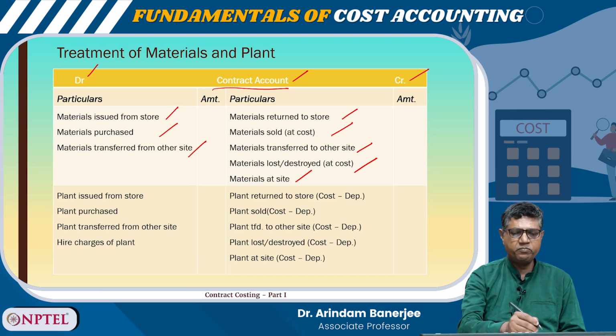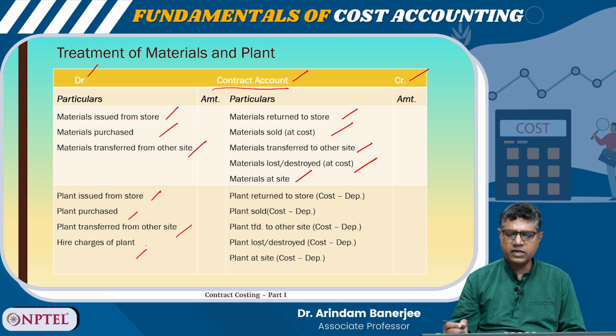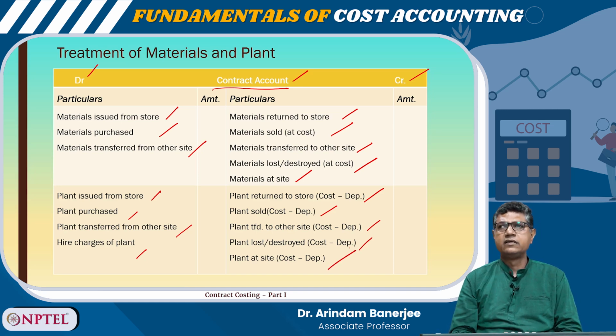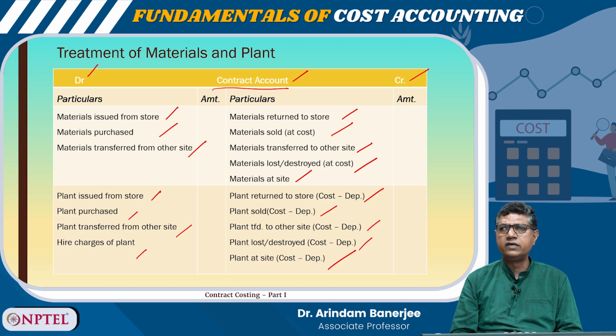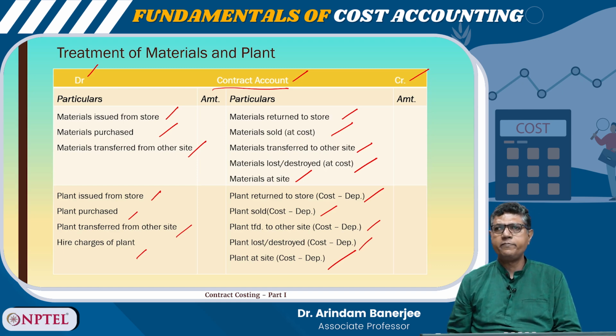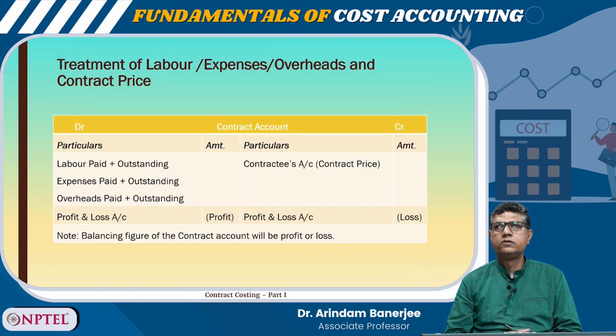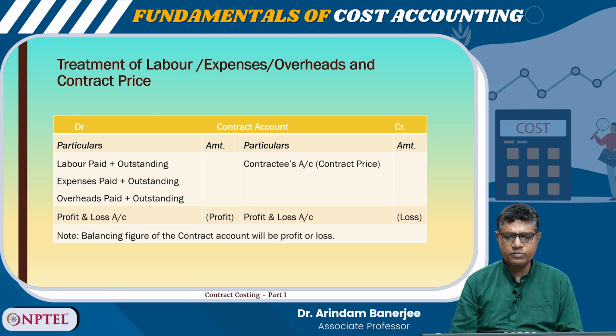And here, plant issued from store, plant purchased, plant transferred from other site, hire charges of plant, and on the other side, plant returned to store, plant sold, plant transferred to other site, plant lost or destroyed, and plant at site. So, this is the structure of the contract account, right? Okay. So, how can the labor expenses, overheads, and contract price be treated?